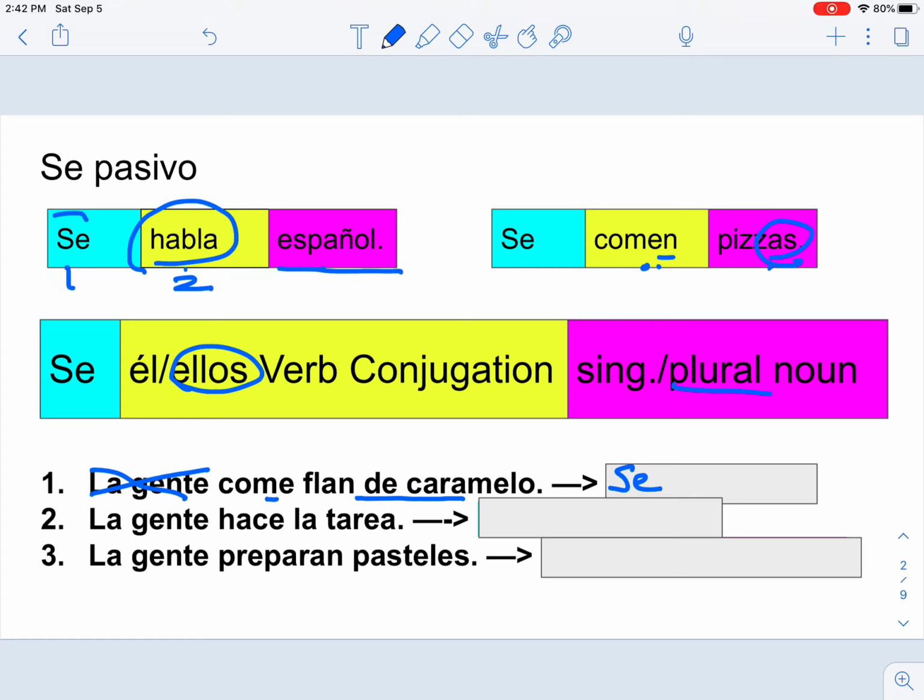Okay, so we have la gente preparan pasteles. But here you'll notice that this is going to be plural because pasteles is plural. So because the verb agrees with the noun, we're going to use se, and then we're going to use the verb, and then we're going to use the thing, and that's all going to agree. Pasteles, se preparan pasteles.